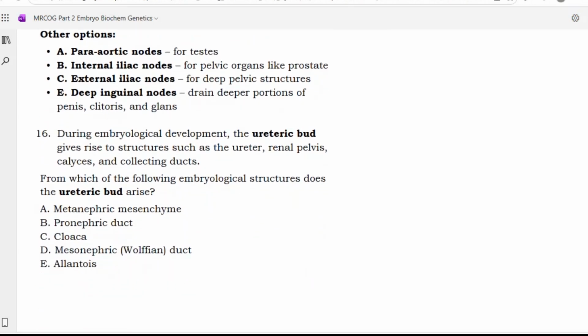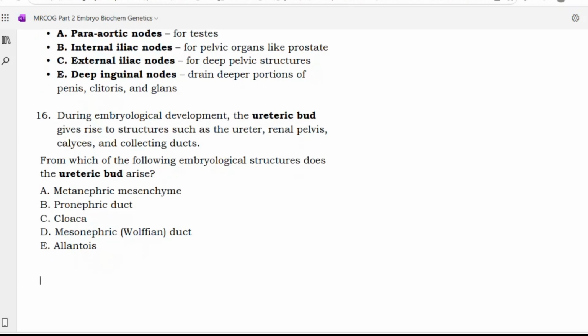Next. During embryological development, the ureteric bud gives rise to structures such as ureter, renal pelvis, calyces, and collecting duct. From which of the following embryological structures does the ureteric bud arise? Metanephric mesenchyme, pronephric duct, cloaca, mesonephric duct, allantois. So option D, mesonephric duct, Wolffian duct.